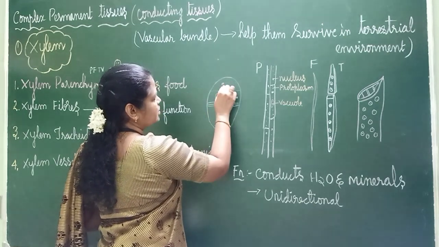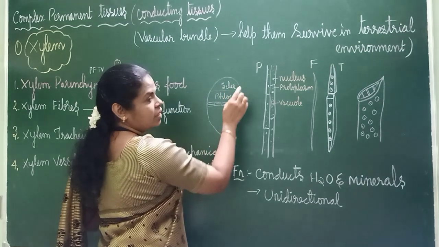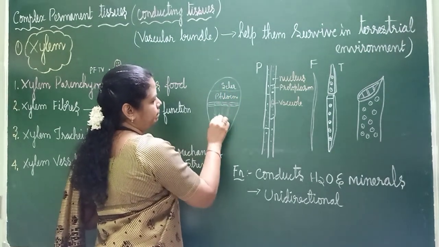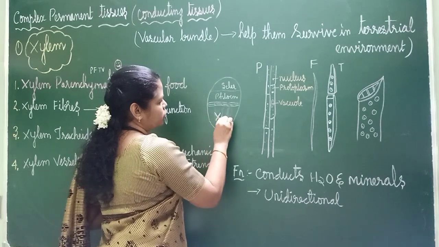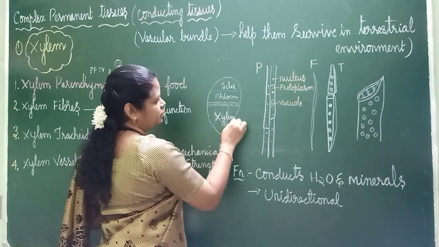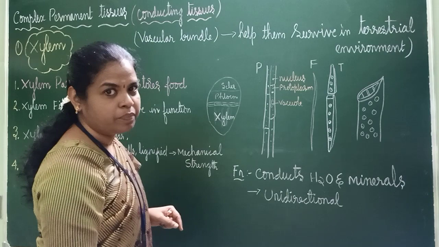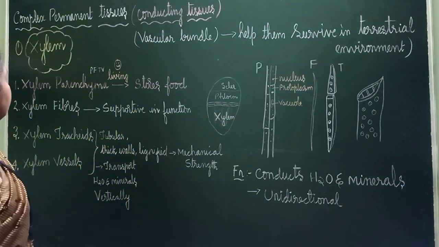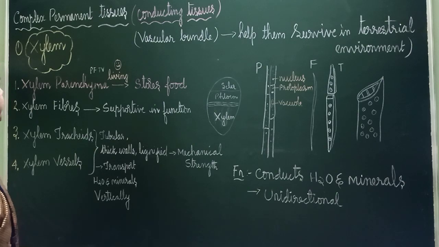And here, sclerenchyma. Do you remember? And here, xylem. And in xylem also, I told you, metaxylem and protoxylem. Correct?